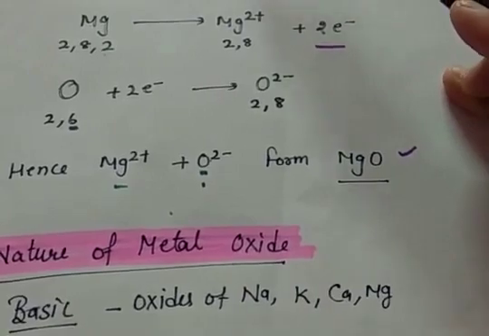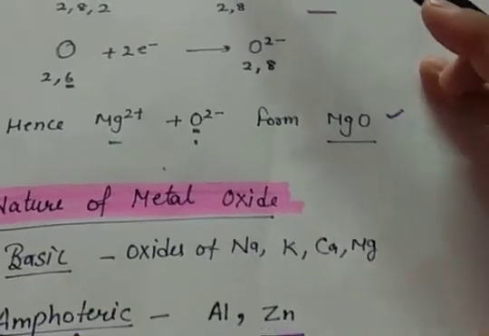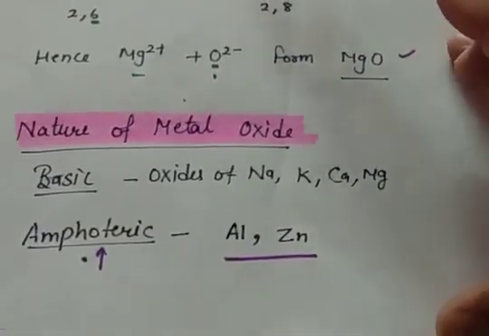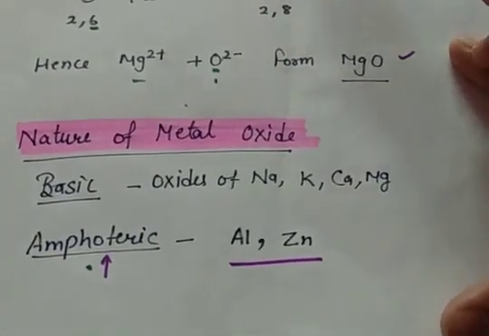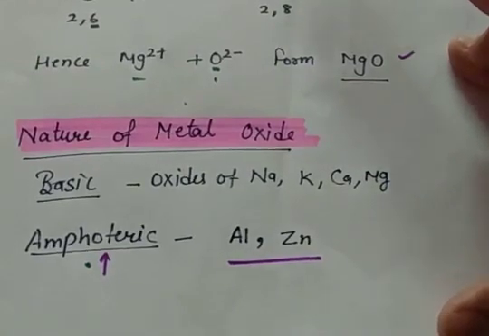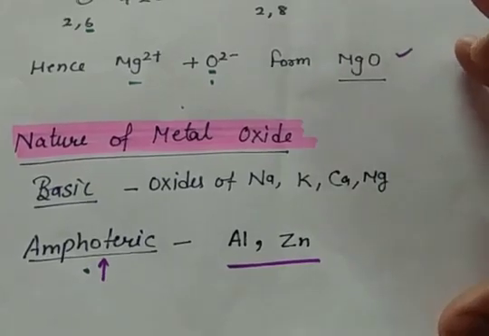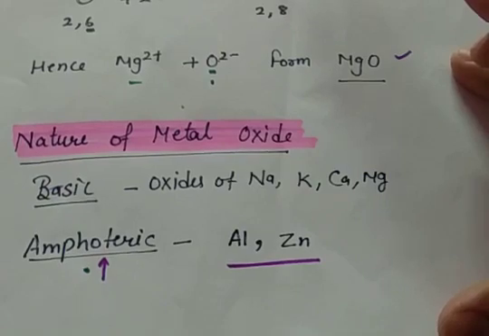But some of the metals show both types of effects. That means they are basic, as well as sometimes they behave as an acidic oxide. For example, aluminum and zinc. So the metal oxides which behave as both acids as well as bases are called amphoteric metal oxides.